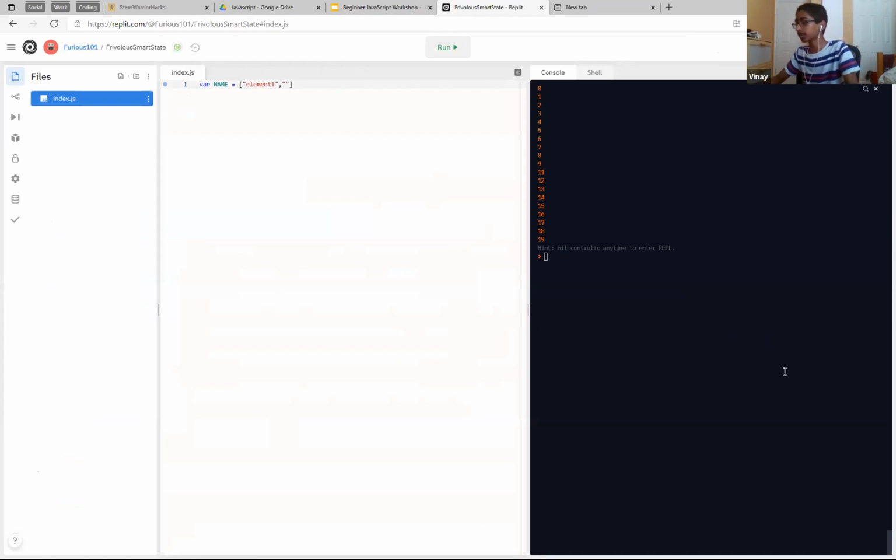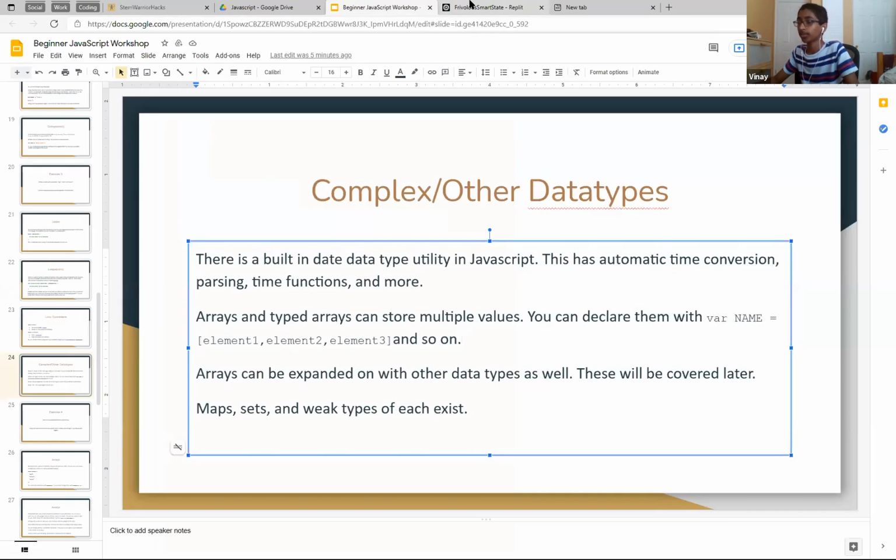Okay, so someone asked me, when do you capitalize variable names? So actually, you don't have to capitalize any variable names.